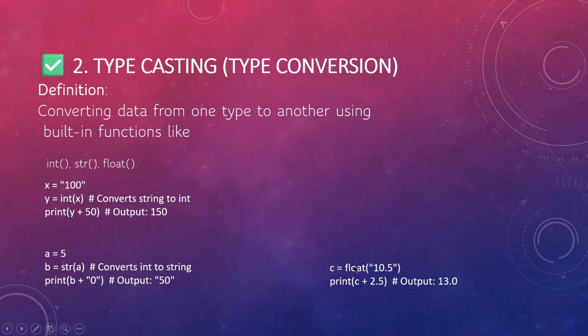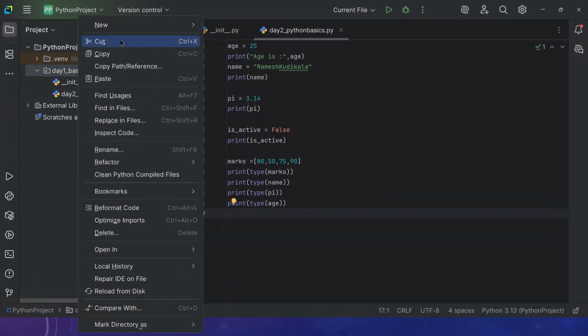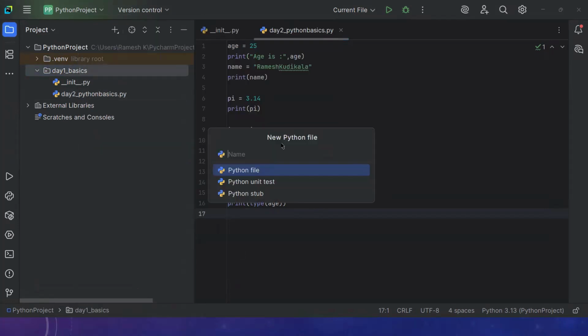Now when it comes to float, c is equal to float of 10.5. Print c plus 2.5. So now it is going to print 13.0. Let us try this and see how typecasting works. Let me go ahead and use typecasting.